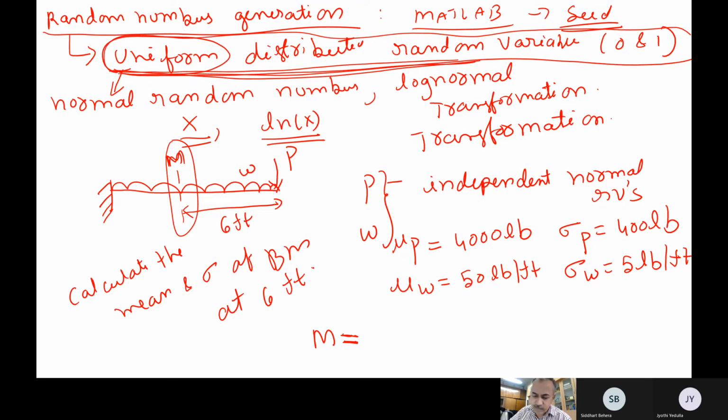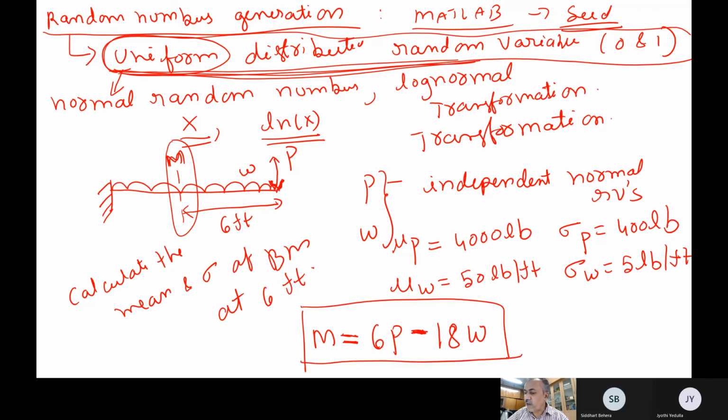It is 6P minus W also is there, no? Sorry, this concentrated load is upwards, and W is down. What will be the bending moment due to W? 18 times W. Excellent. So this is my bending moment.